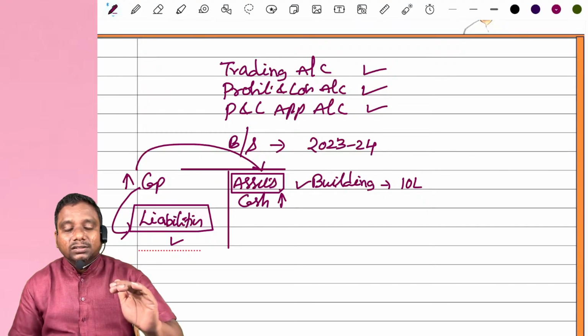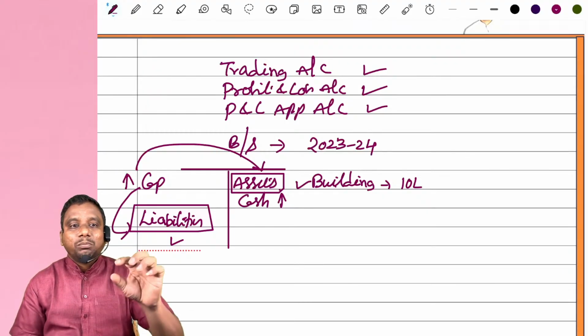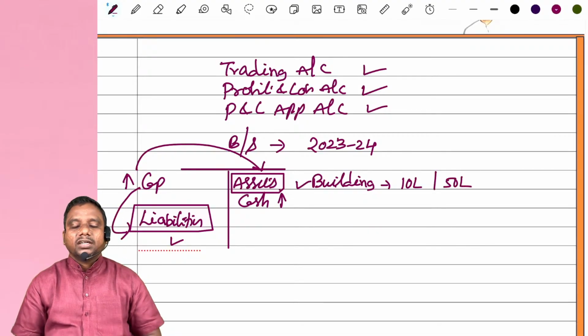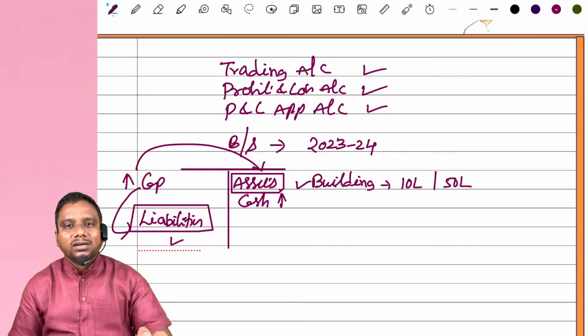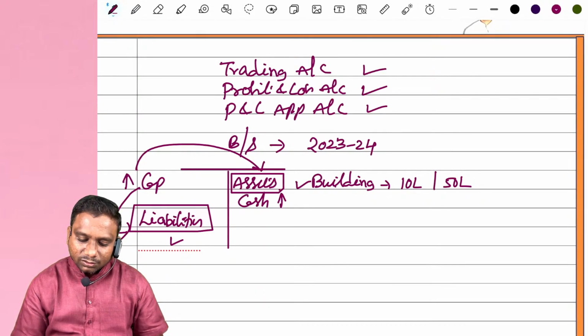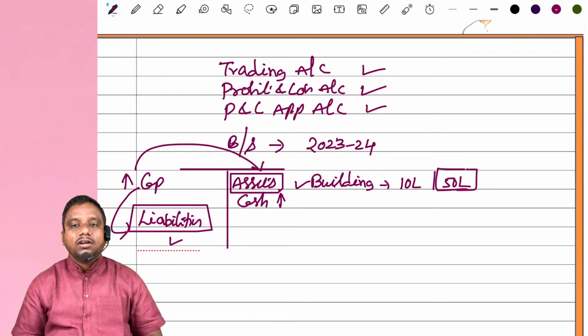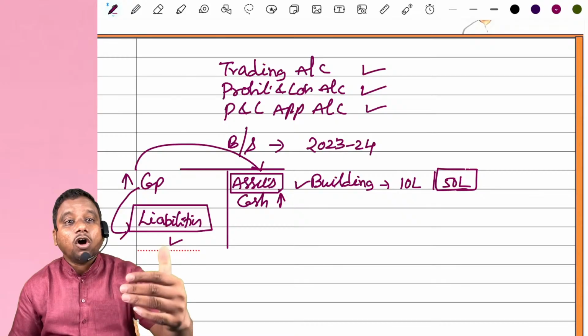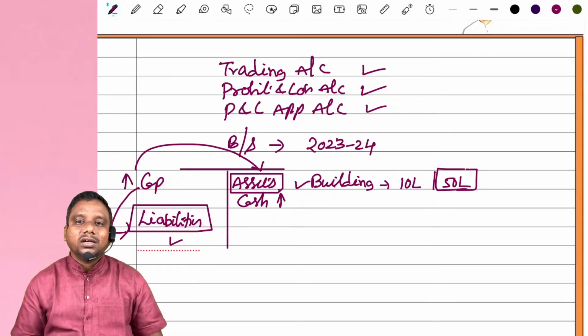Now the building, before the admission of partner, the building market value is 50 lakh. The building market value is 50 lakh. After admission of partner, suppose the building is sold. How much amount could we realize? 50 lakh. We get 40 lakh rupee profit, and this profit is shared between all partners including the new partner.